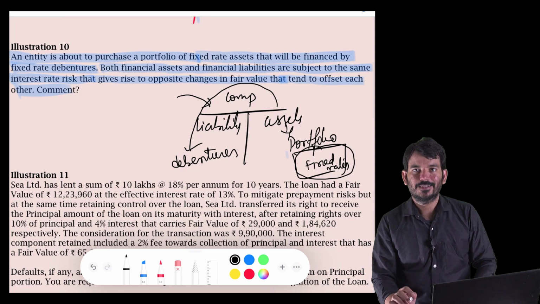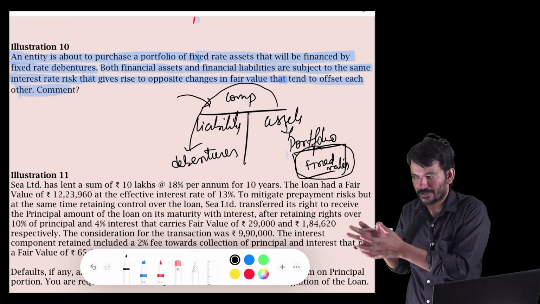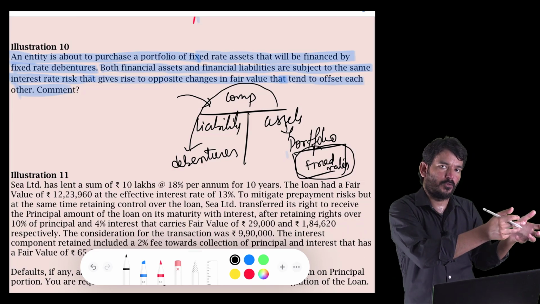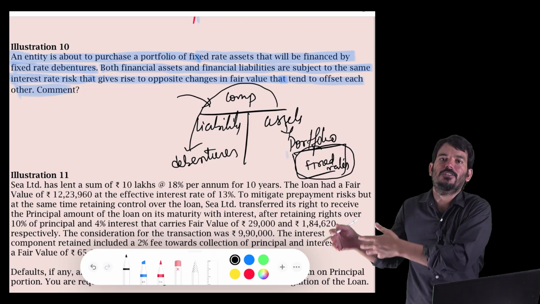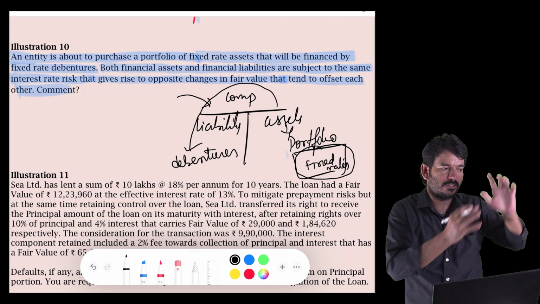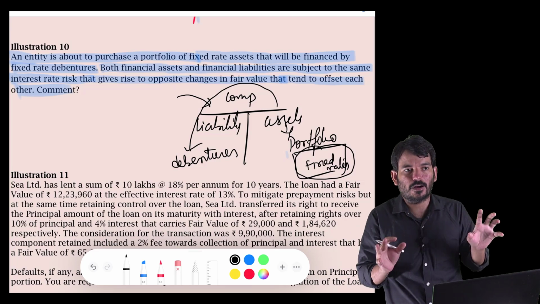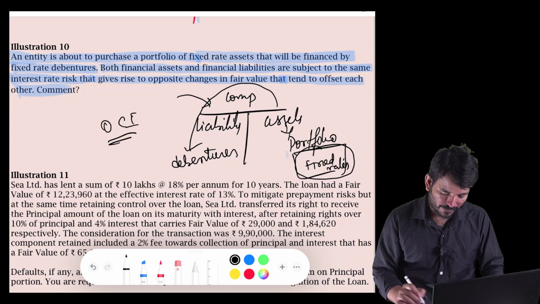So what are they doing? If I am a company, I am issuing my debentures at a certain percentage, I am receiving the money. With the same money, I am building a portfolio, and I am also investing in the same market where I have issued this. If it is in the Indian market, this is also in the Indian market. So everything is offsetting. So what accounting should I go for? You can go for OCI because both are from the same market.